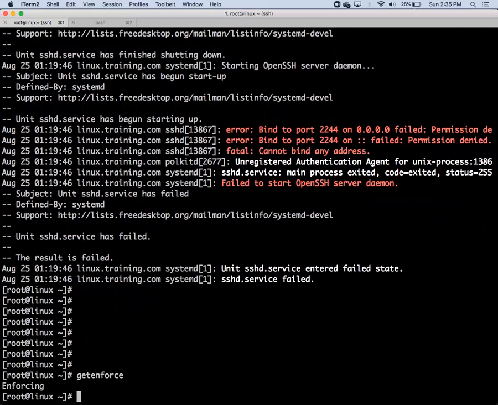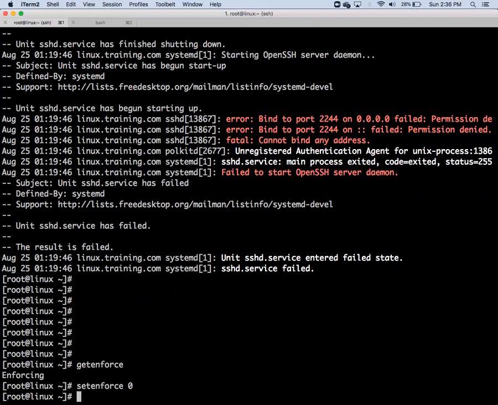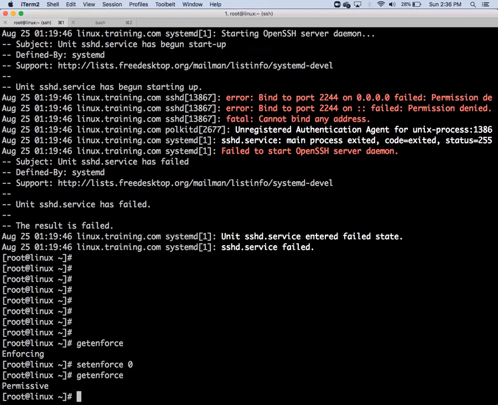What is happening? We are not able to give the permission to change the port number of SSH. The same is most probably the case with the password application also. So I will disable it. How to disable it? setenforce 0. Now check getenforce. What is it now? It's permissive. Permissive means you are allowed to permit.